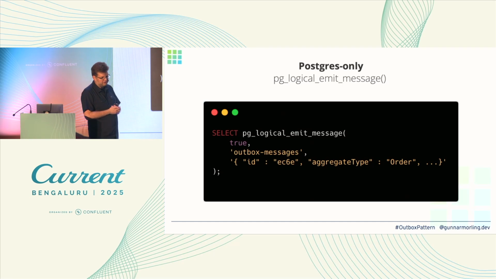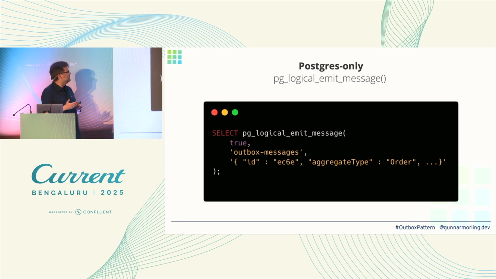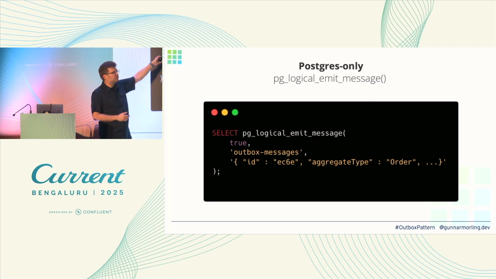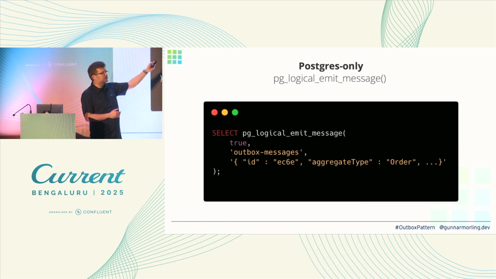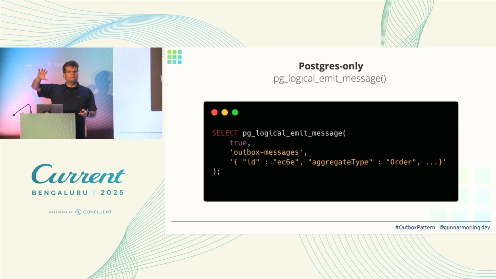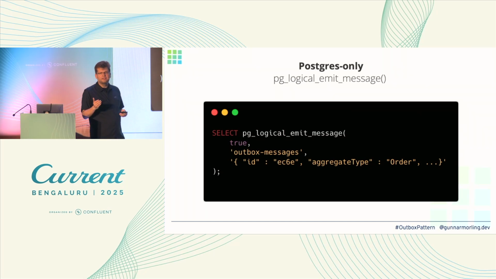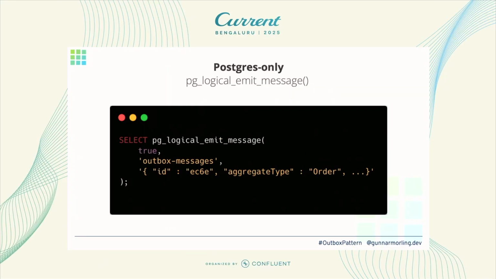I would say this is a very nice alternative for implementing the Outbox table if you're on Postgres, because then you don't even need to have a table. You just write those messages directly to the log. Here you would say this is a transactional message, so it should be committed or rolled back with transactions. That's what the true stands for. You give it a type, so I want to say these are my Outbox messages. And again, it's an arbitrary structure which I'm writing there. Now those messages would only show up in the transaction log. And I think that's very elegant. For MySQL, there's a black hole table model which you could use to a similar effect.